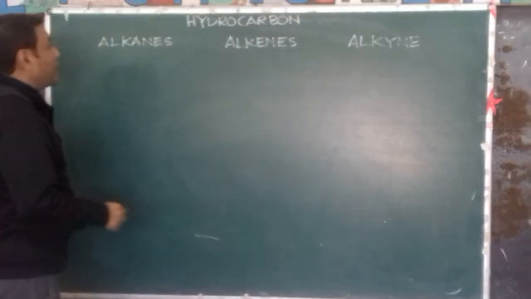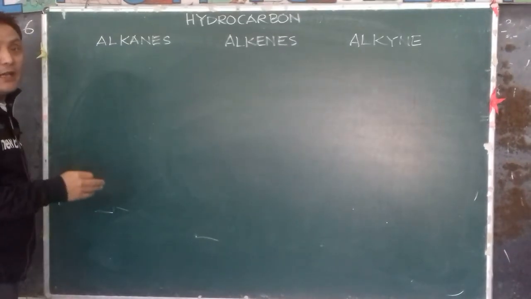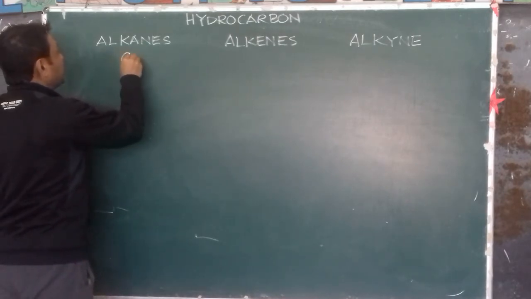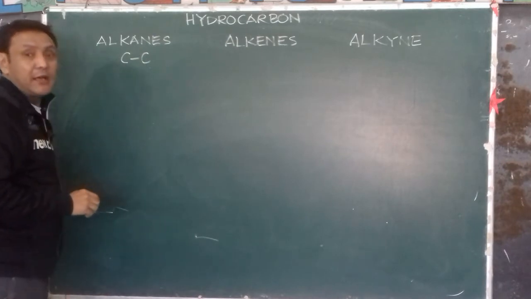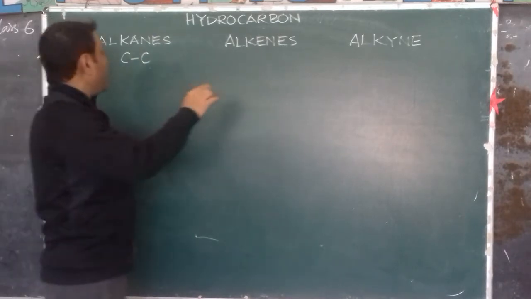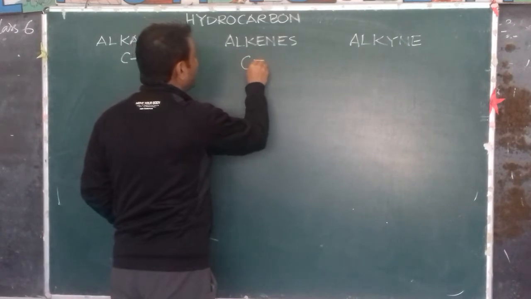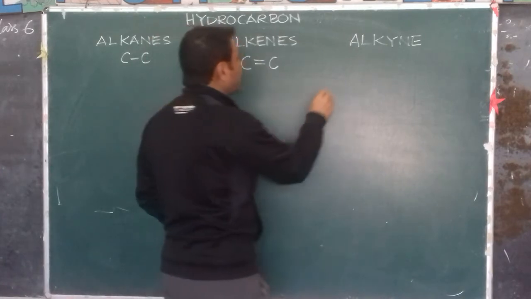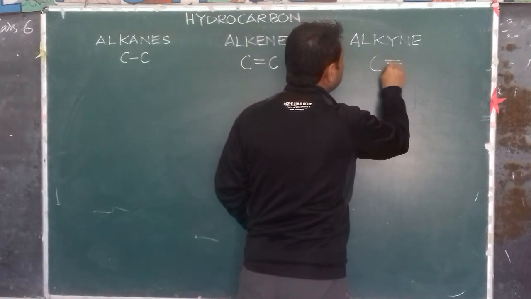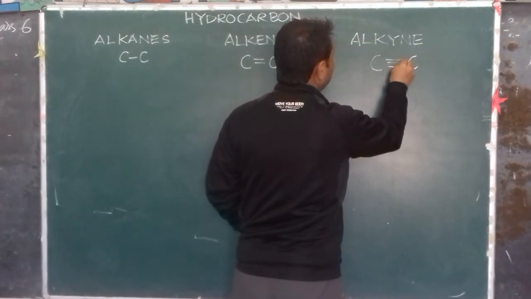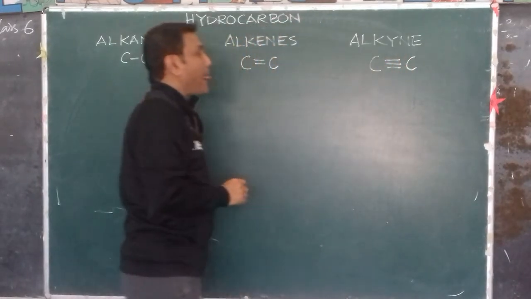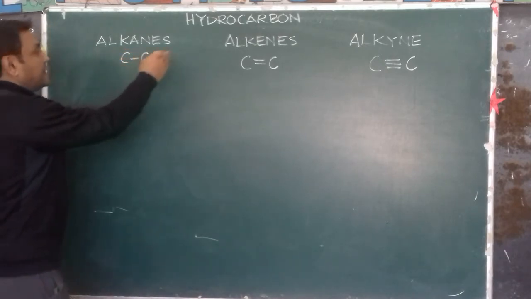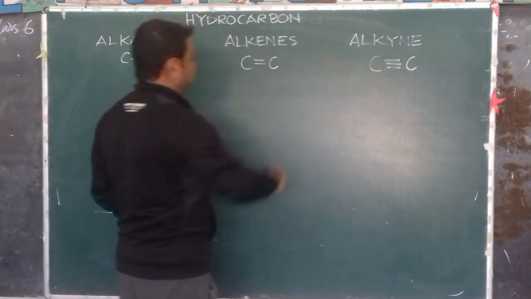Now, hydrocarbons: alkane, alkene and alkyne. Alkanes will have carbon-carbon single bonds. Okay? Alkenes will have a double bond between one pair of carbon atoms, and alkynes will have a triple bond between carbon atoms. All right? So this is alkane, this is alkene, this is alkyne.